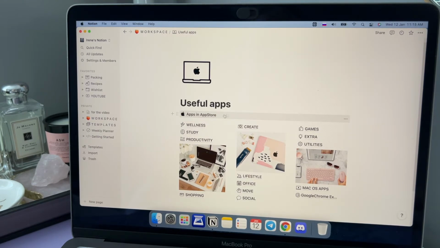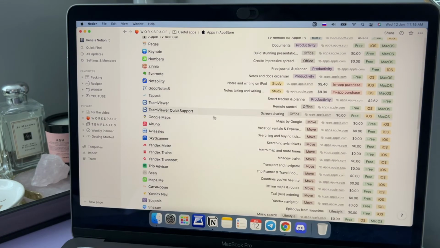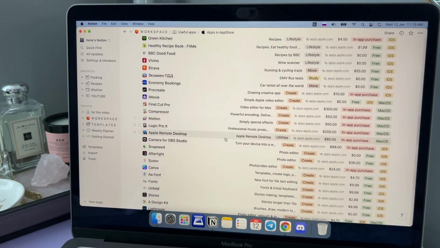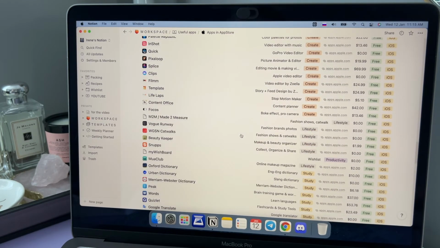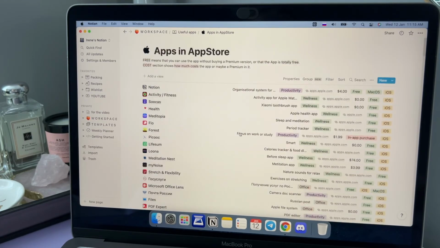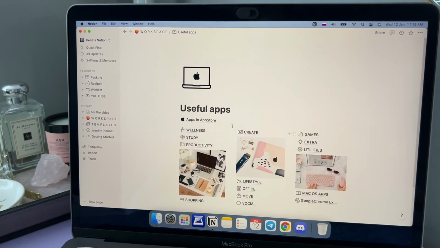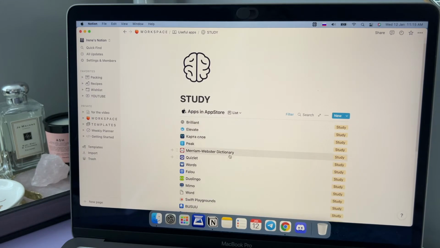This is the main page of this page, and there you can see the full list of apps and programs or maybe extensions I only know and I don't want to forget about them. This is the database of all apps I use or I used before, and there you can see different pages. For instance, let's go to study. There you can see all the apps which I use for study, and they are from the main page, just filtered by the category like study.